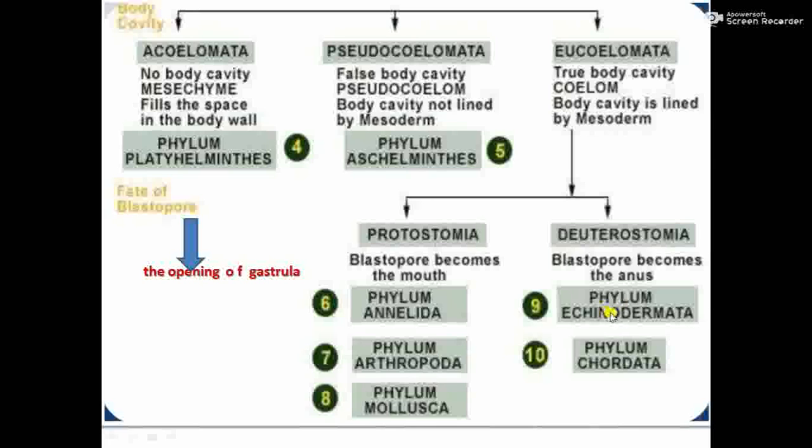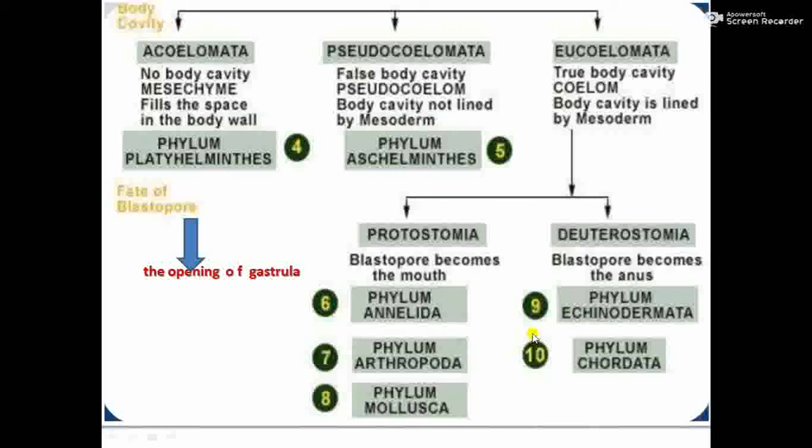For example, phylum Echinodermata and phylum Chordata, all groups of Chordata. They are different, that's why they are classified into these two groups. Echinodermata is actually non-chordata, but a very highly advanced non-chordate or invertebrate. So in Echinodermata also the blastopore develops into the anus.